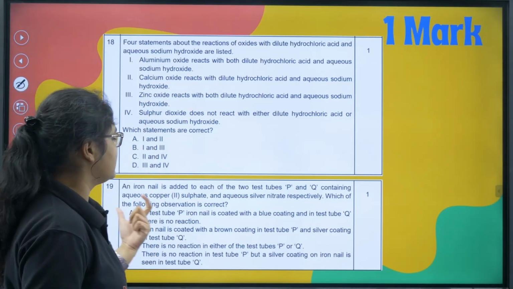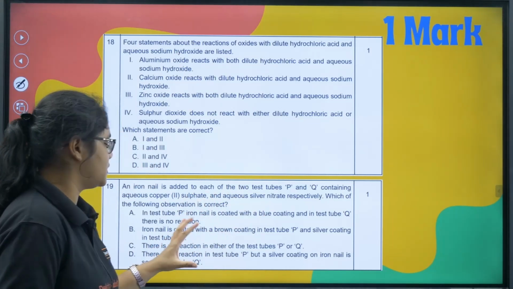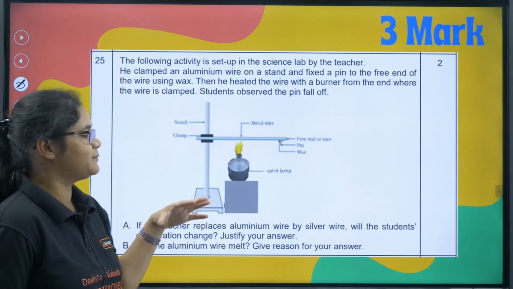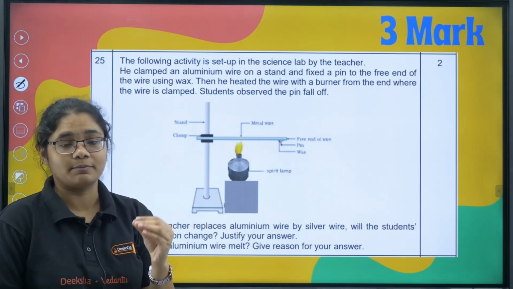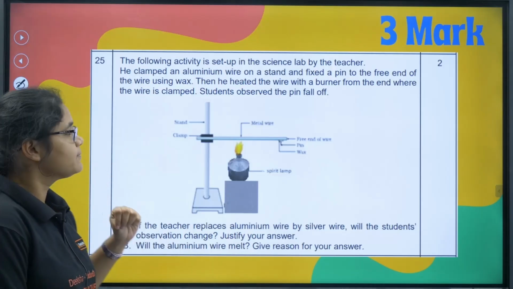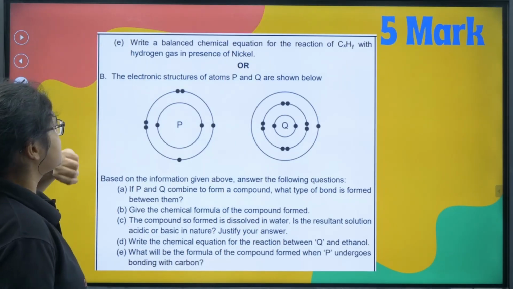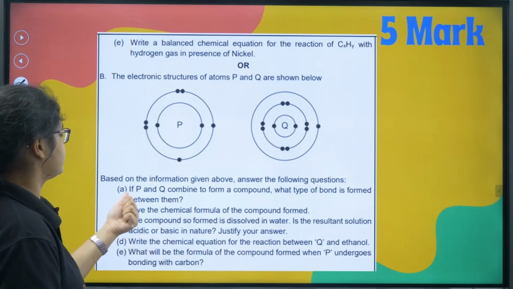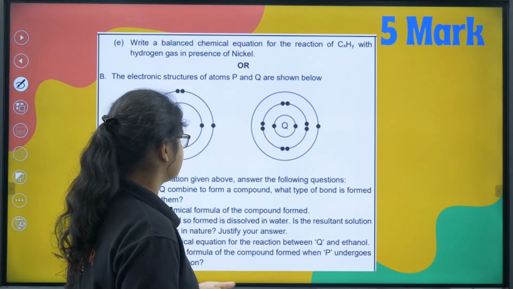Next, you have an iron nail is there. So this question also from the reaction of the metals part. Next, this is a question in the experimental setup based on the physical properties of metal, that is on the basis of conductivity. Okay, thermal conductivity. Next, here is the question is from on the basis of the bond formation. So based on the information given above, answer the following questions.